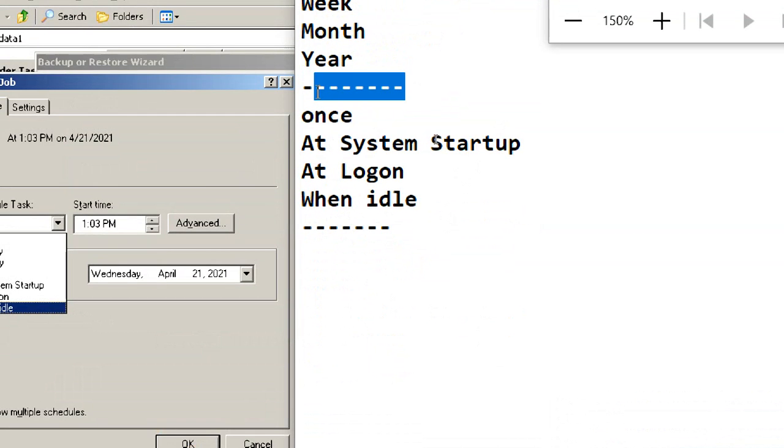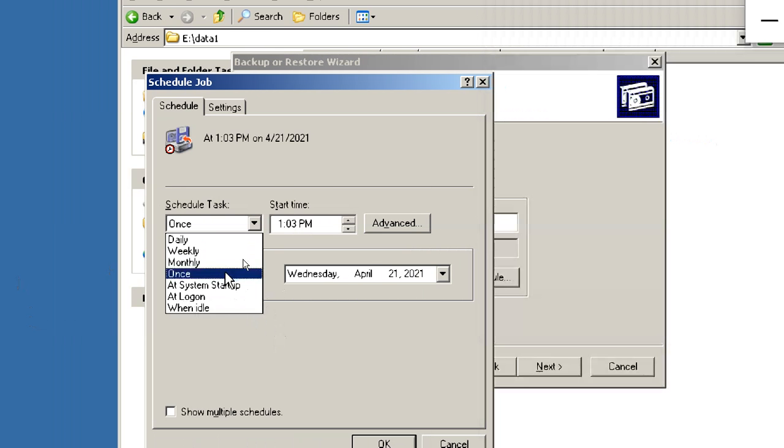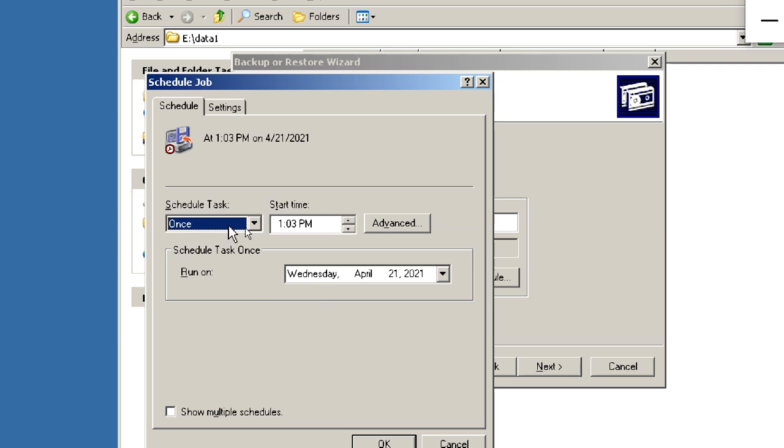Do you want to do it once, this time only, or do you want to do it daily, meaning at a regular interval of time? At log on or this one, these are extra options. Understand? Once means one time.